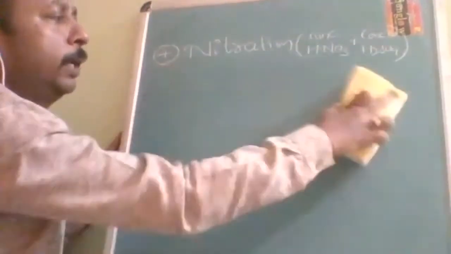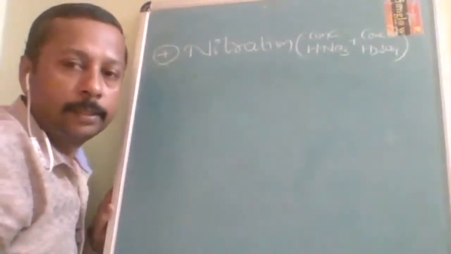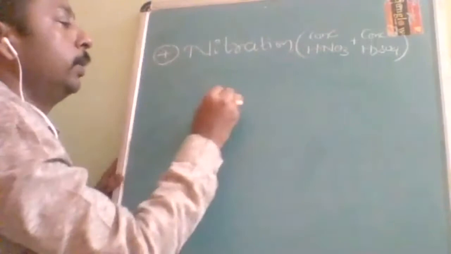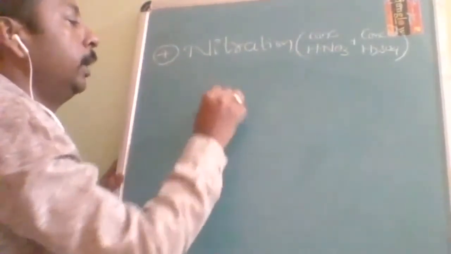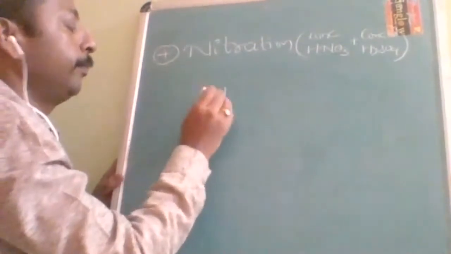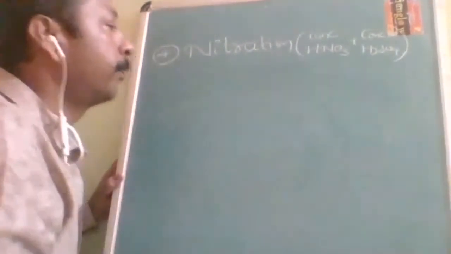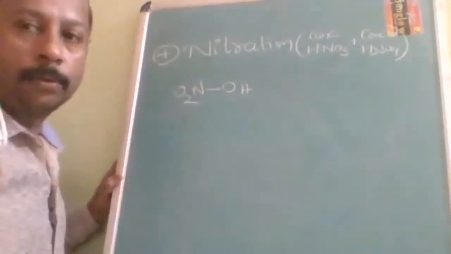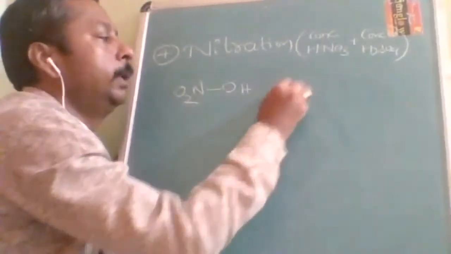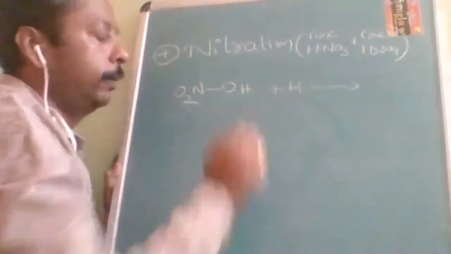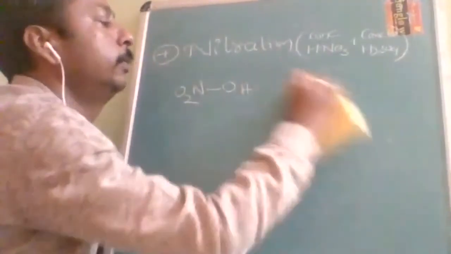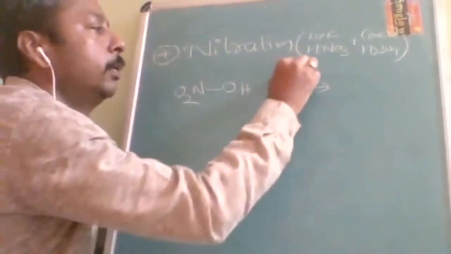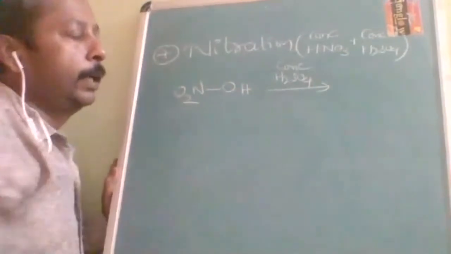Okay. Now, how is the mechanism for HNO3? Like I told you the mechanism for anhydrous AlCl3 or FeCl3, this also I am going to tell you. So for HNO3, make a habit of writing it as OH and NO2. What is the benefit of it? Whenever it reacts, there will be heterolytic cleavage in presence of concentrated sulfuric acid.